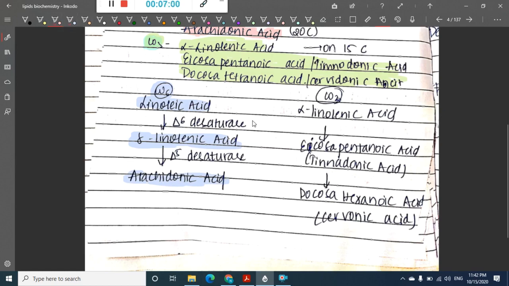Similarly, in the omega 3 series we have alpha linolenic acid, which gives rise to icosapentaenoic acid, which again gives rise to docosahexaenoic acid, which is nothing but cervonic acid. This is docosa, not tetra, it is hexaenoic acid. Okay, so in the omega 3 series alpha linolenic acid gives rise to icosapentaenoic acid, which gives rise to docosahexaenoic acid or cervonic acid.